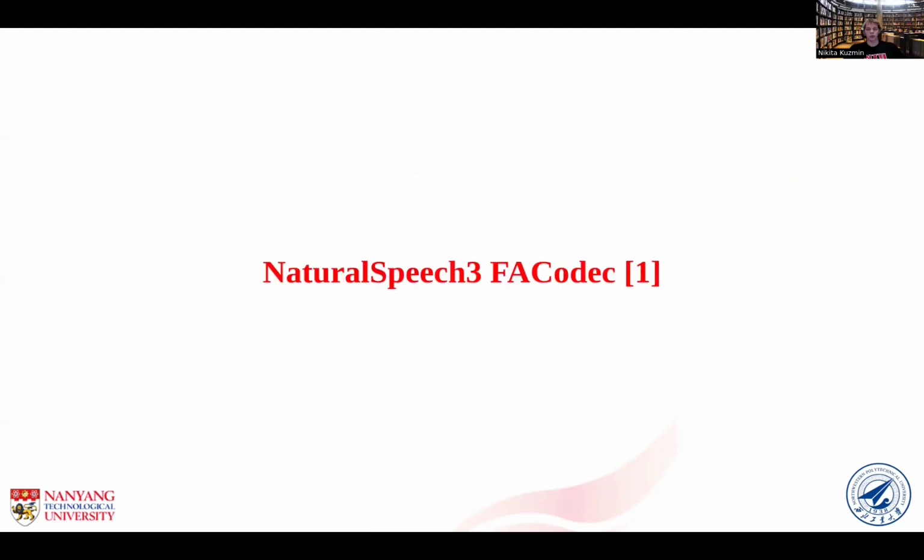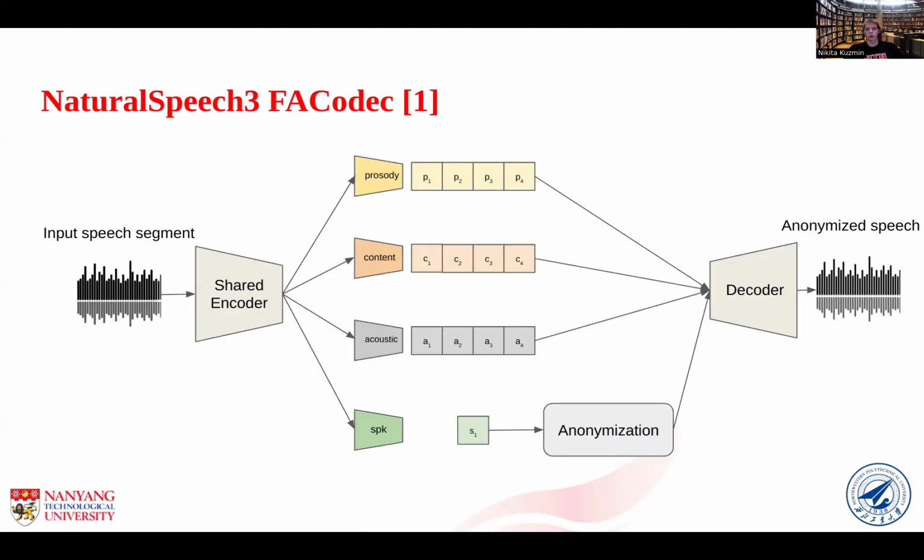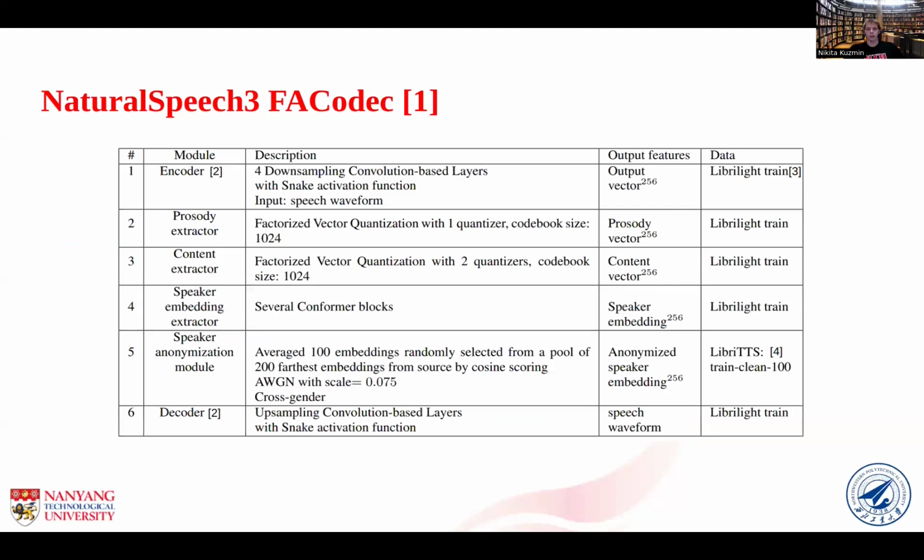I'll start with a description of NaturalSpeech FACodec and our experiments connected to it. Here you can see the architecture of NaturalSpeech FACodec. It consists of an encoder-decoder architecture with factorized vector quantization modules. It is trained with a gradient reversal layer in order to disentangle information. To apply this to VoicePrivacy Challenge 2024, we use the pre-trained codec model and its outputs, and pass speaker embeddings through an anonymization model. The model uses an averaged embedding taken from a pool of farthest embeddings with opposite gender to the source speaker. In this table, you can see technical details about NaturalSpeech FACodec and the anonymization module.